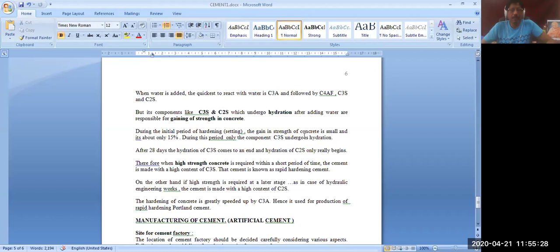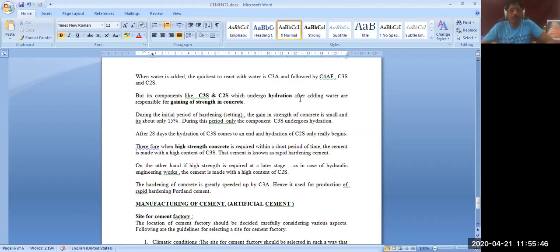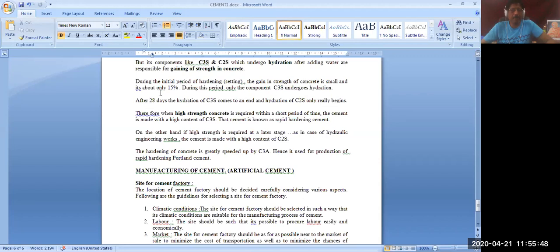Now when water is added, some complex chemical compounds which we know as the Bogue compounds will be released because of a chemical process known as hydration. Next, these details are not required actually.